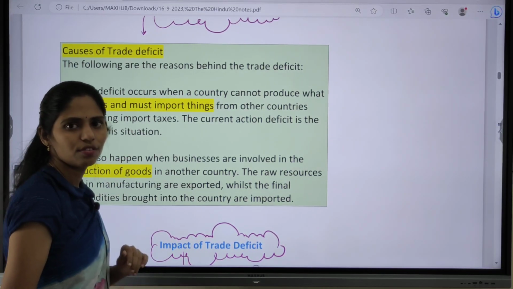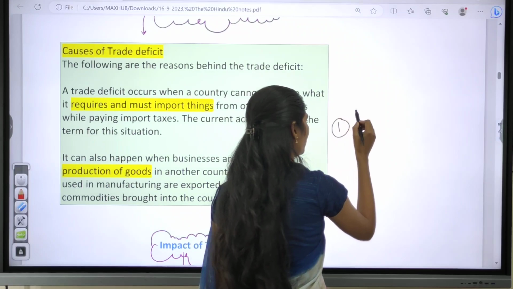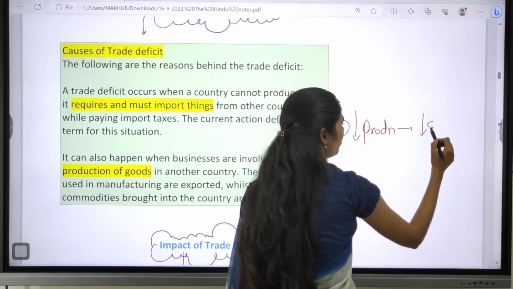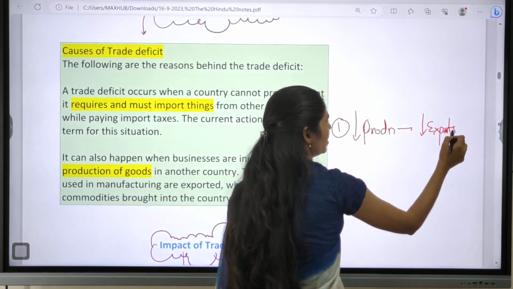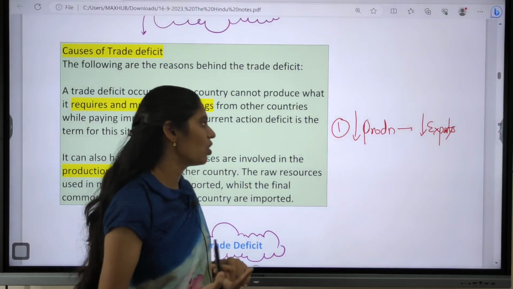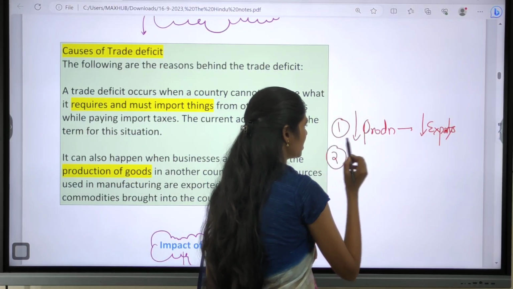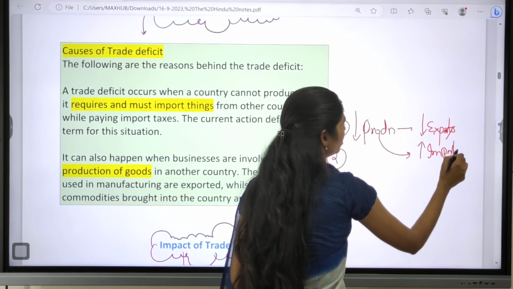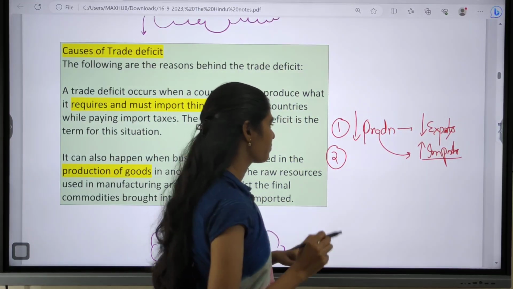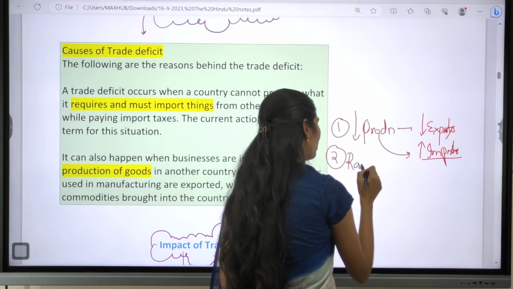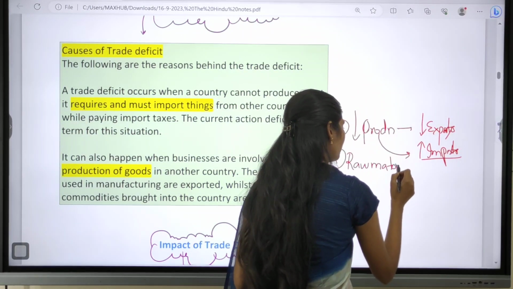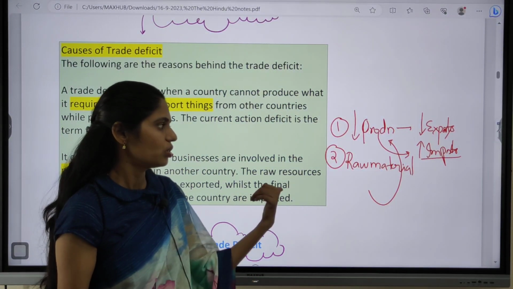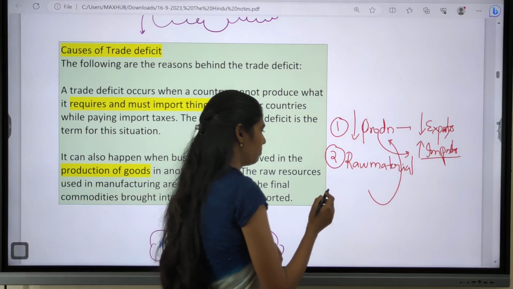So why is there a trade deficit? The first one is whenever there is decreased production of goods, there will be decreasing of exports. Decreased production will lead to decreasing exports, and it will also increase imports to satisfy the needs of the people. Next one is whenever there is lack of raw material, we can't go for production of those goods, so that will further lead to decreasing of exports.